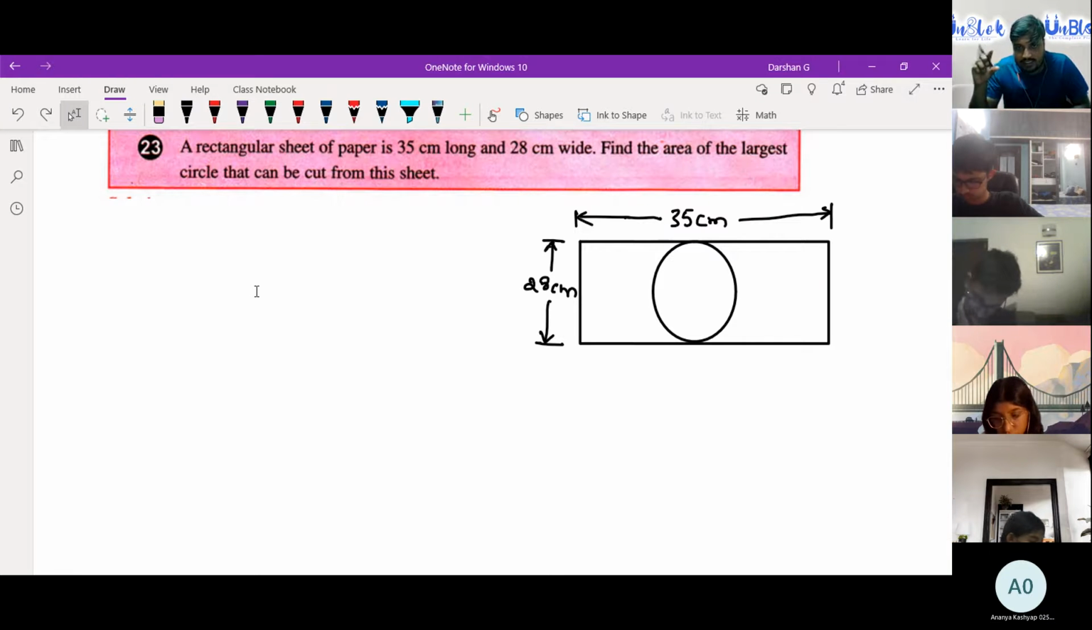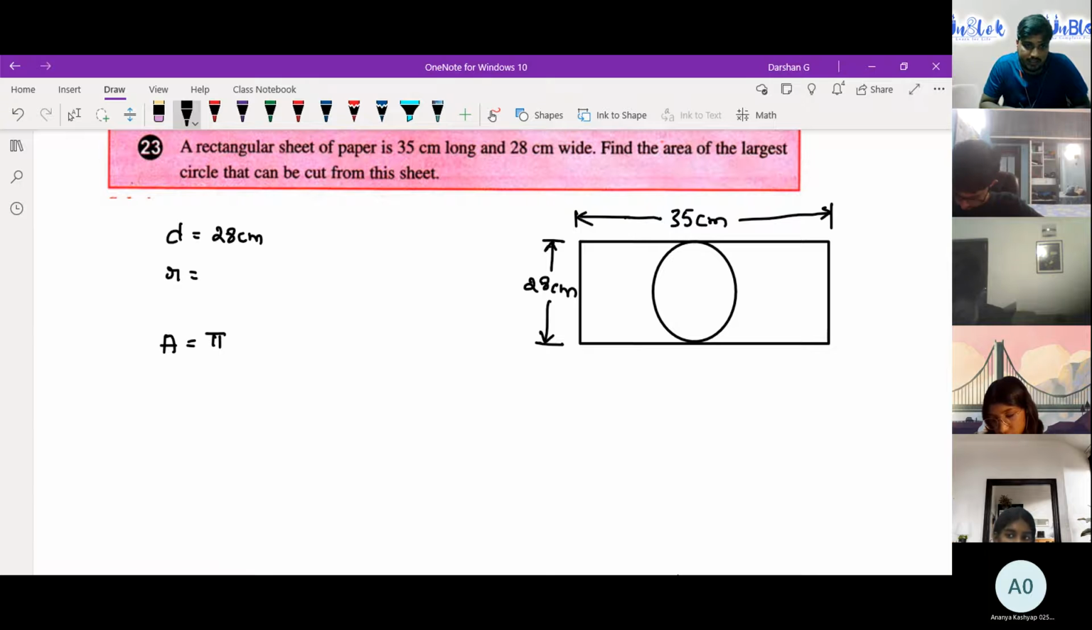So the 28 centimeter is the complete diameter. So that's a hint. The diameter is 28 centimeter. Find radius. Find area. You can take 22 by 7. So it'll be easy.